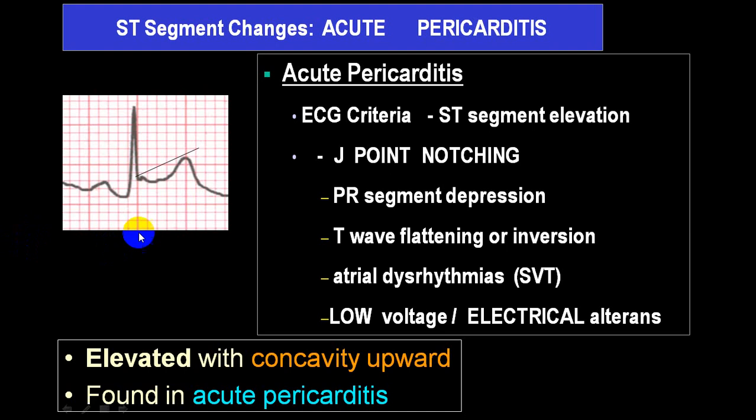I'll show you in another. Again, you can see very clearly this is a J point elevation. If you draw the line from the J point till the top of the T wave, this is concave, present in multiple leads. PR segment elevation or depression in AVR, T wave flattening or inversion, and if there is an atrial arrhythmia like supraventricular tachycardia, and once there is a pericardial effusion or constrictive pericarditis, or there is a cardiac tamponade, it will be low voltage and electrical alternans. This all goes in favor of pericarditis.